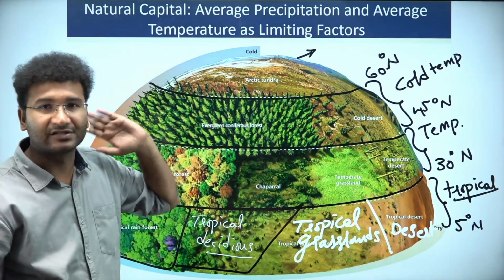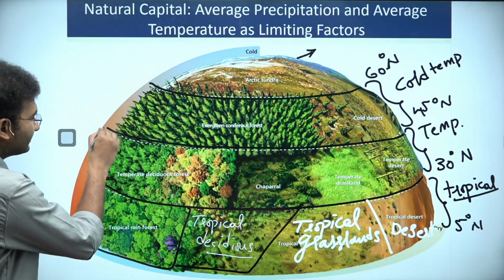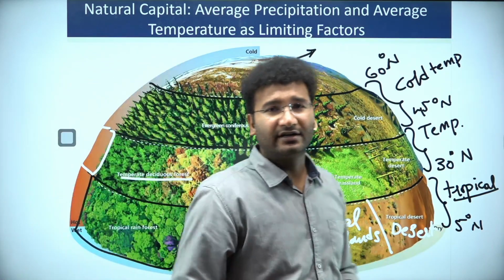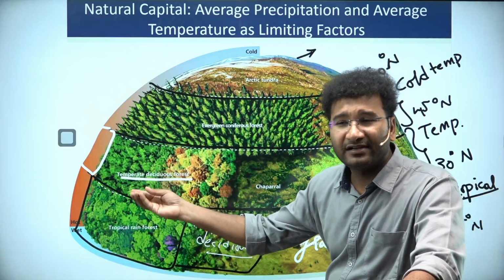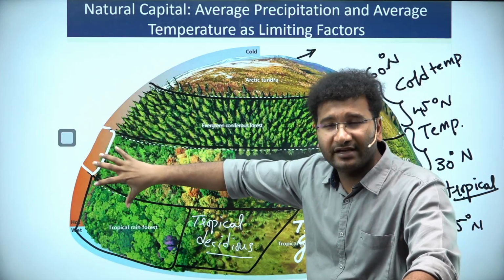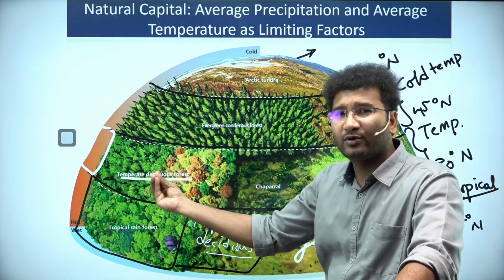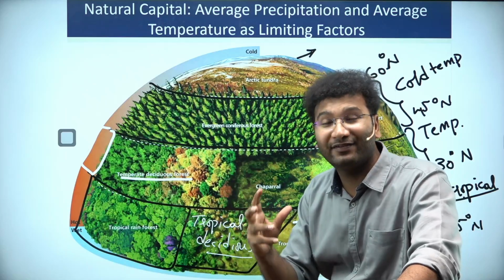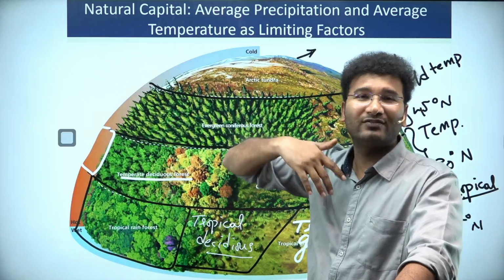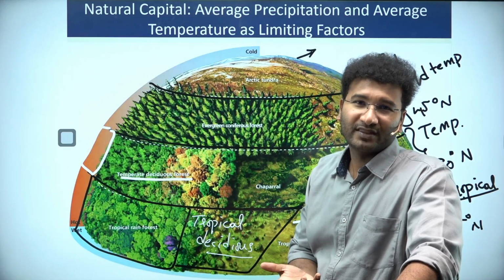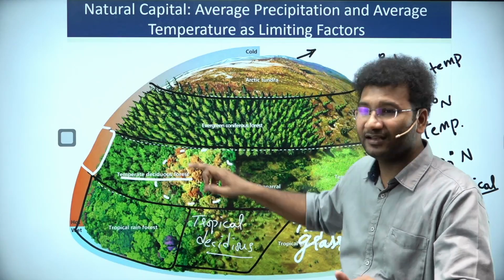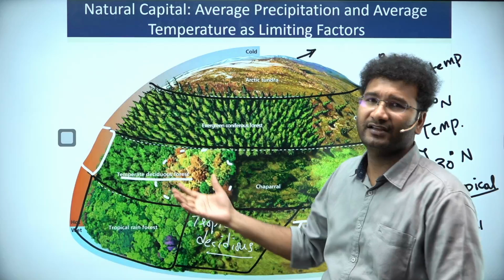Likewise, you go to temperate regions. Let's imagine that this is the area where you will get to see temperate deciduous forest, because in the temperate area the availability of sunlight is a little less. Okay? Sunlight is also decreasing. And if the water availability is there and sunlight is limited, the trees will grow, but trees will now be having different colors. Why different colors? Because they don't have enough chlorophyll, they cannot convert the available sunlight into food. So that's why they use different pigments. That is why in temperate deciduous forest you get to see different colors. You get different colors in these temperate regions.